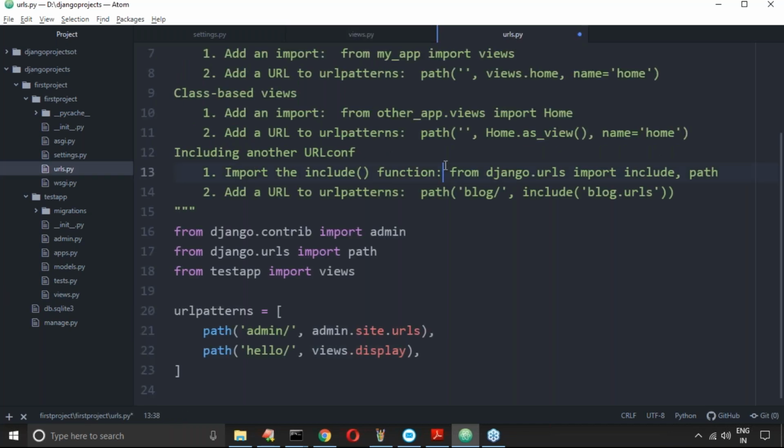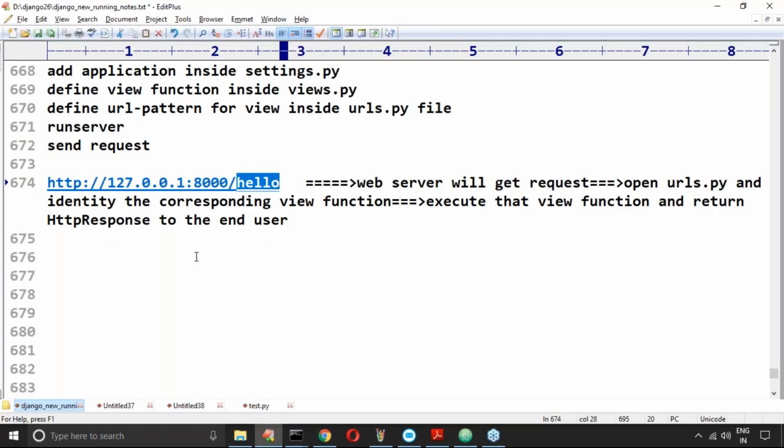How beautiful. First time you people may feel it difficult, but believe me, nothing is there. If you are aware of this, Django is completed. There are no more new steps. Just in views.py, instead of defining one function, you can define multiple views and multiple URL patterns. For the first example you will feel a bit difficult, but from the second time onwards it will become very easy.